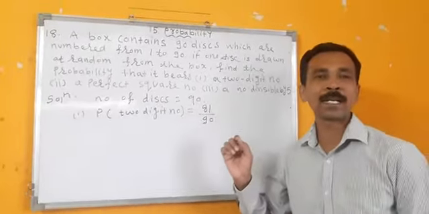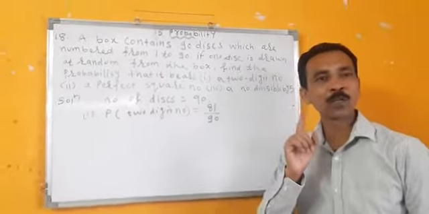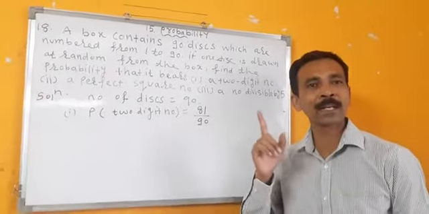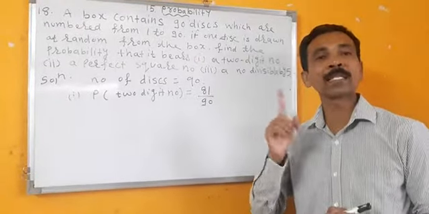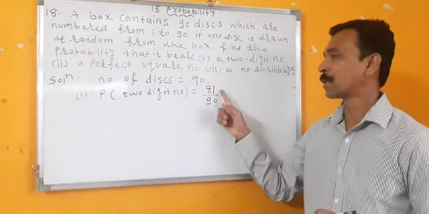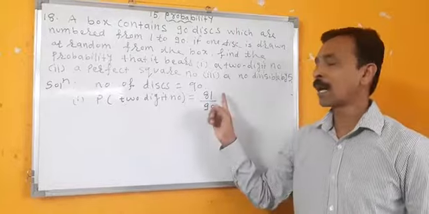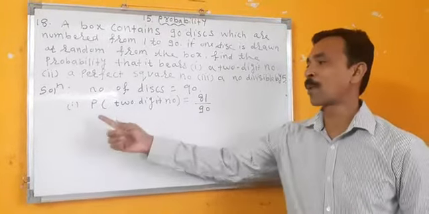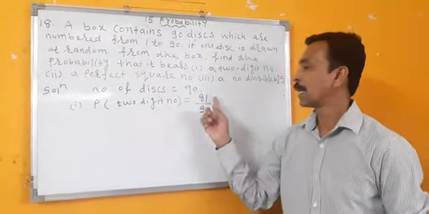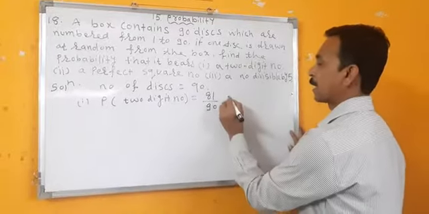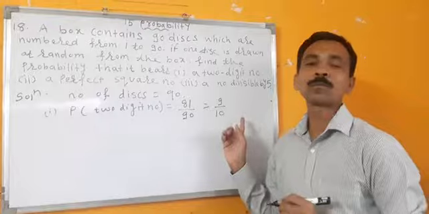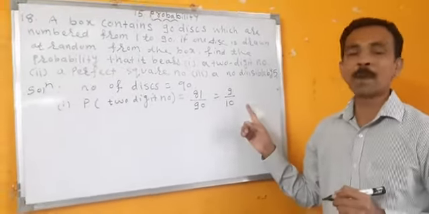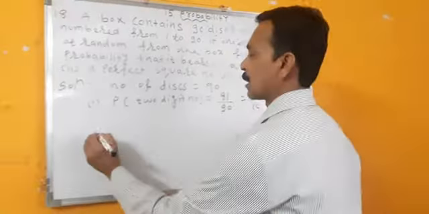And in 1 to 90, 1, 2, 3, 4, 5, 6, 7, 8, 9. 9 are 1-digit numbers. So 90 minus 9 is equal to 81. So 81 are 2-digit numbers. So probability of 2-digit number is 81 by 90. Divide it. 9 9s are 81. 9 10s are 90. So this is the probability of 2-digit number.